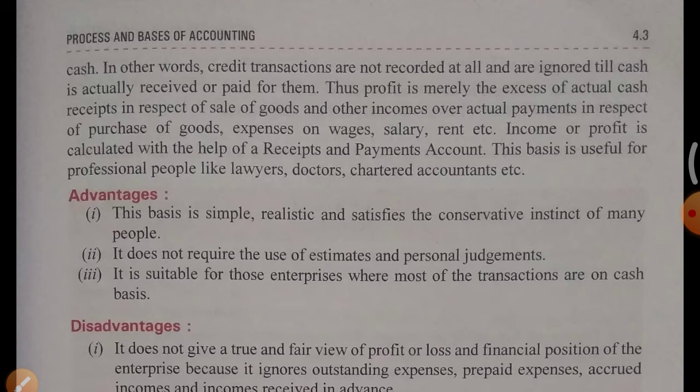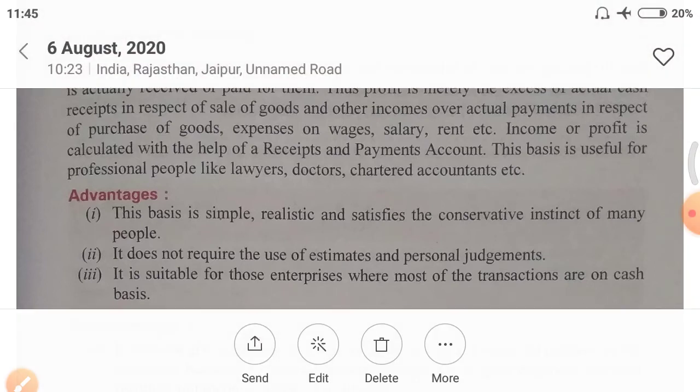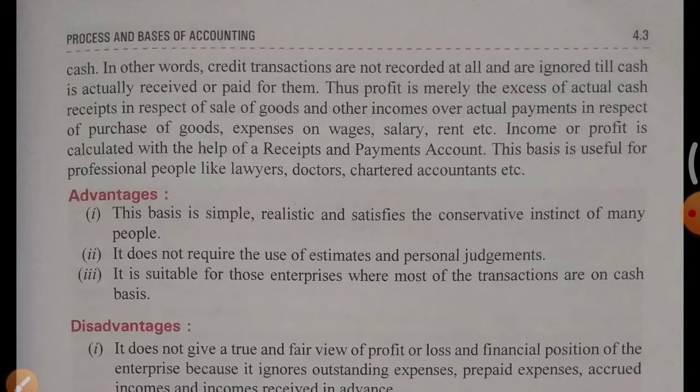No. Because you know that in a business if there are 100 transactions, out of 100 there may be 40 transactions on credit. But in cash basis, you will record only those 60 transactions that are in cash. So what about the 40 transactions? Are these not business transactions? These are, but you don't record them because you are following the cash basis of accounting.